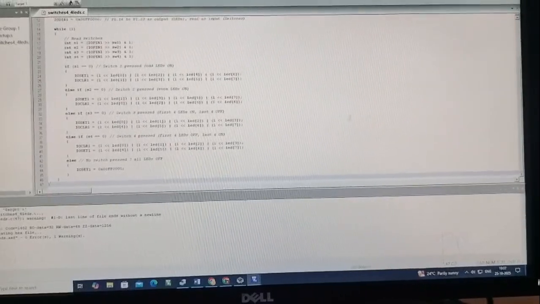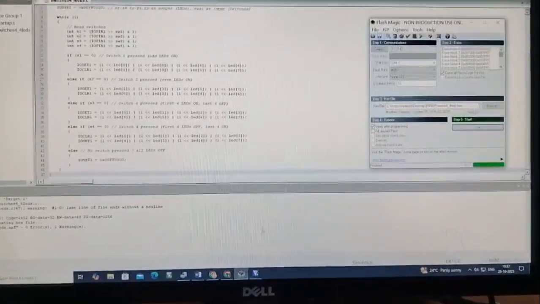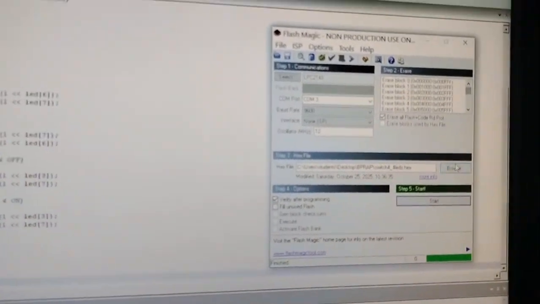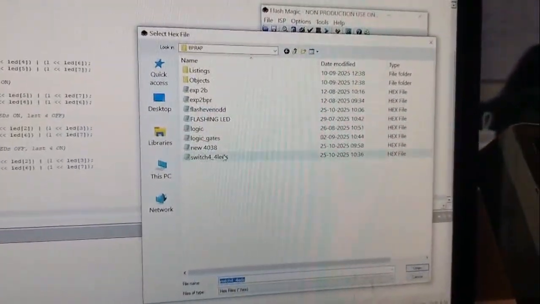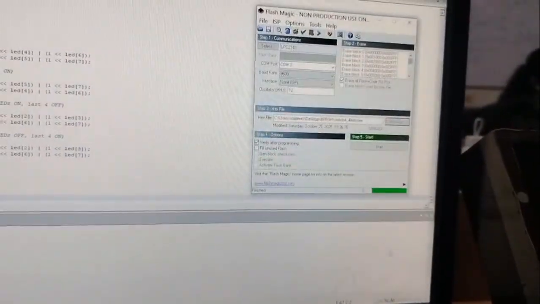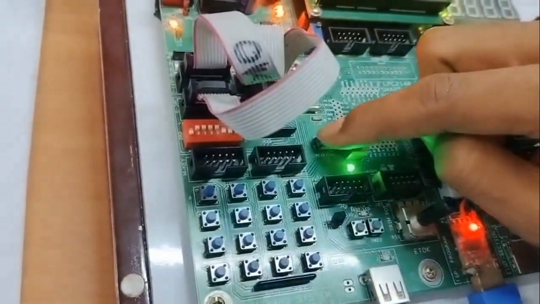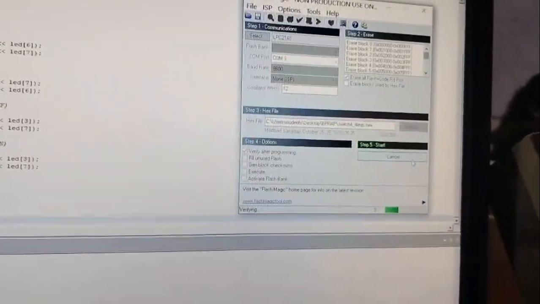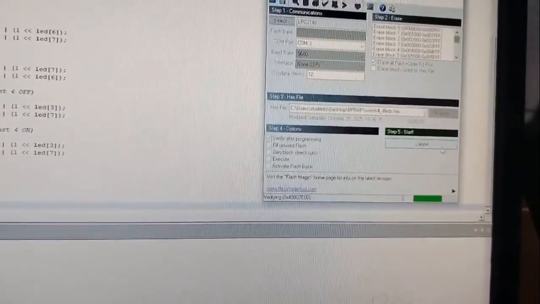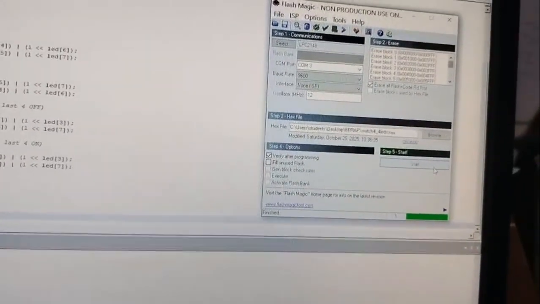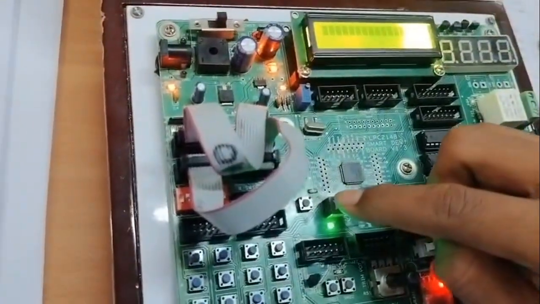Then again, after rebuilding the target, we'll have to open the FlashMagic, browse for the new hex file and select the switches 4 LED again. Now start uploading the program. Once you give start, the program will be uploading to the microprocessor kit. After that, we'll be able to see the output in the kit.